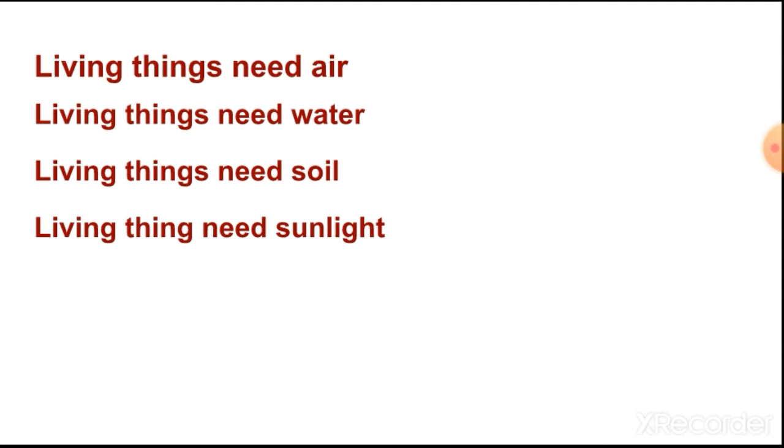Digestion of food, transport of nutrients in the body and excretion of waste material from the body cannot take place without water. These things will not happen, so we won't be able to survive.